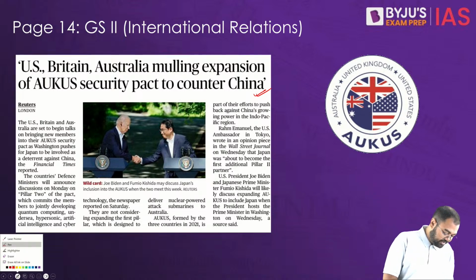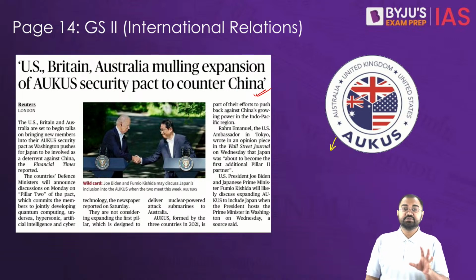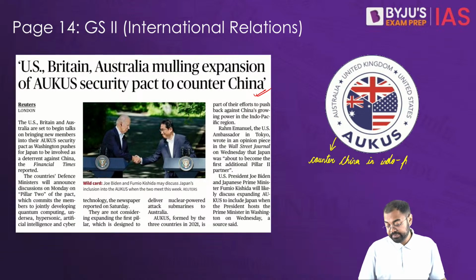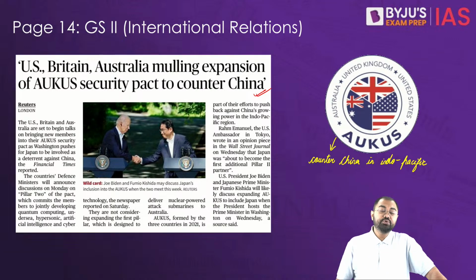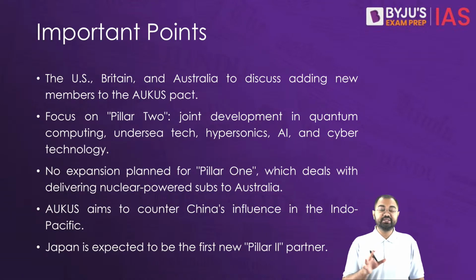So just understand the basics first: what exactly is this? This is a security pact between three countries back in 2021, and this is where they are trying to counter China specifically in the Indo-Pacific region. Now, what this article highlights is that the US, Britain, and Australia are set to also discuss adding new members to the AUKUS security pact.